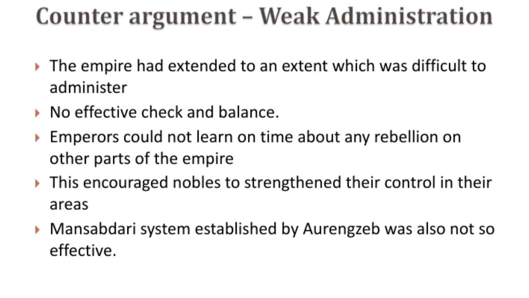So this encouraged nobles on the other side to strengthen their control in their own areas because of having their own private armies, and they usually rose in rebellion against the center. Even Aurangzeb had established the Mansabdari system to keep a check on them, but it did not work well.